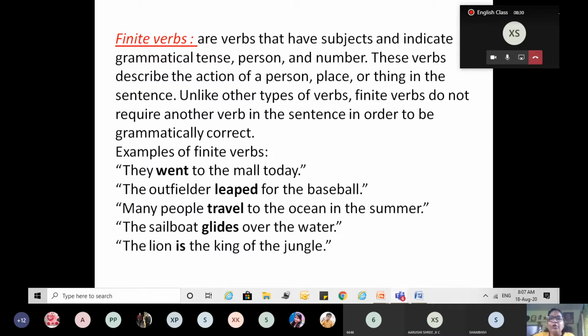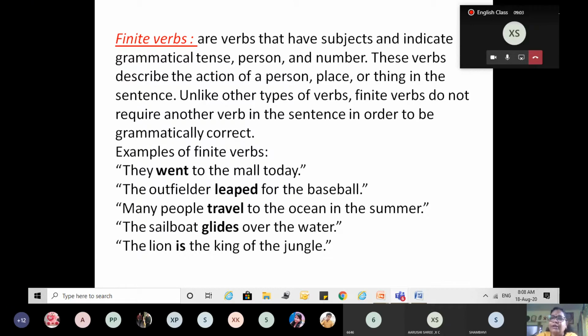But if you are using only one finite verb, then also you can make a sentence, right? A finite verb does not need another verb in the sentence. It can be an action word, that is a base verb, or it can be the helping verb, the auxiliary verb. That can also make a sentence complete.